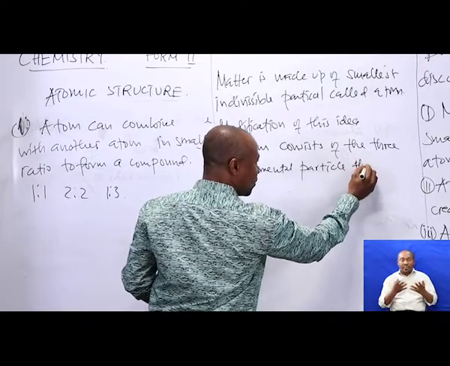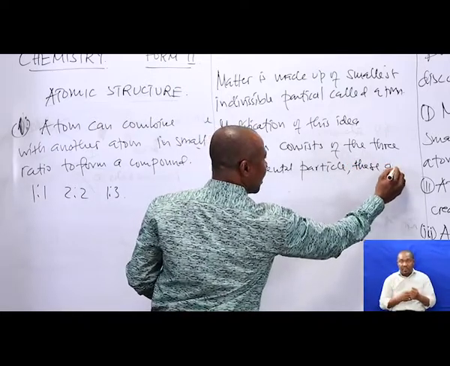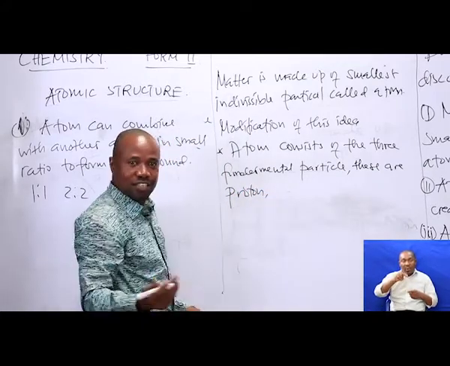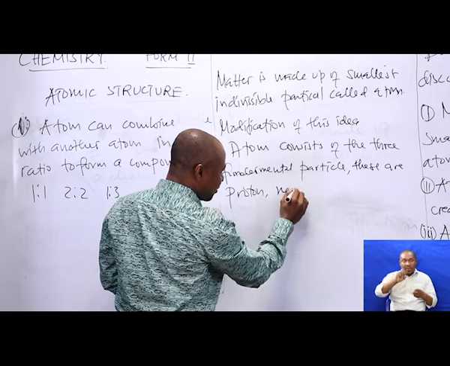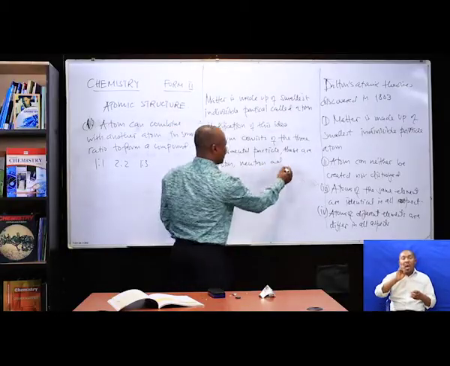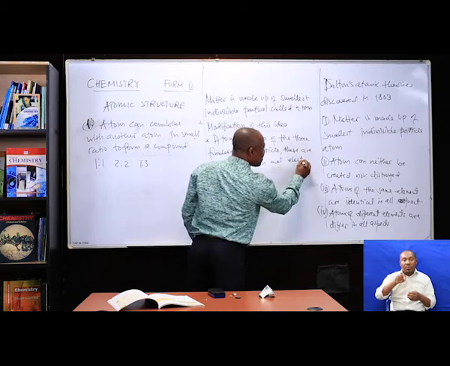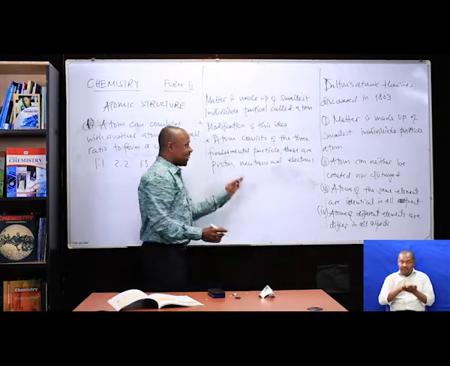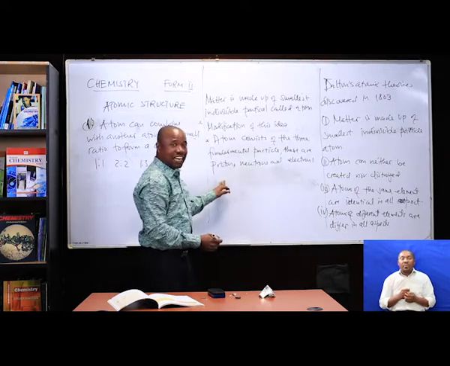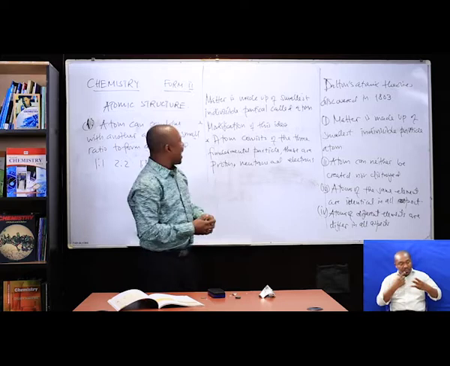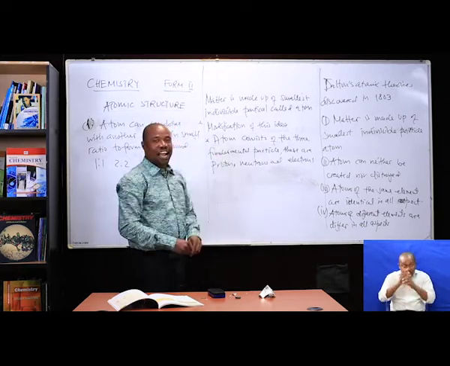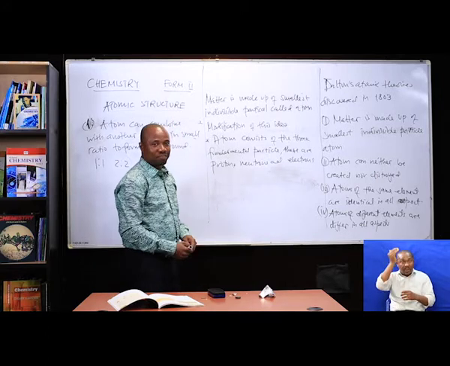These are proton and what? Neutron. Very good. And electron. Yes. These were seen after conducting the experiment to test what Dalton said.